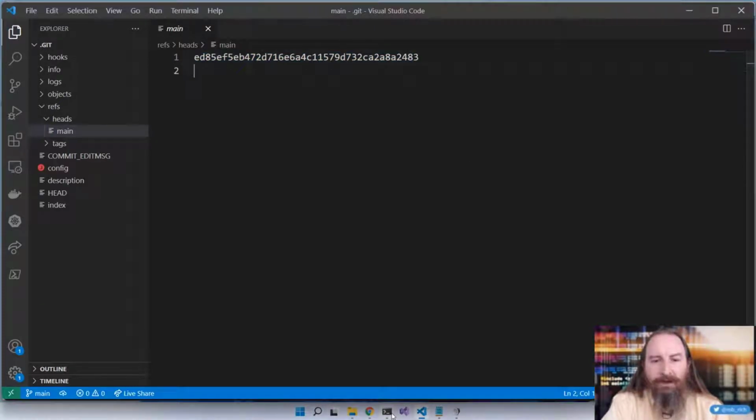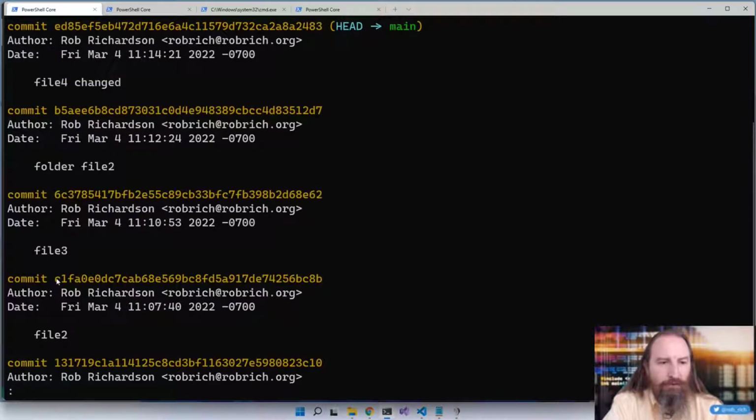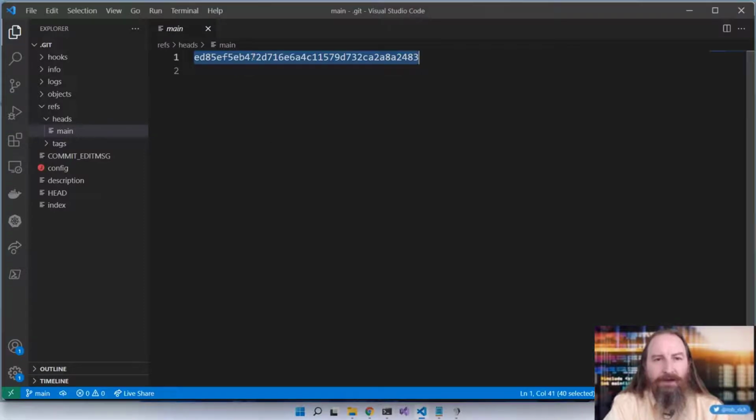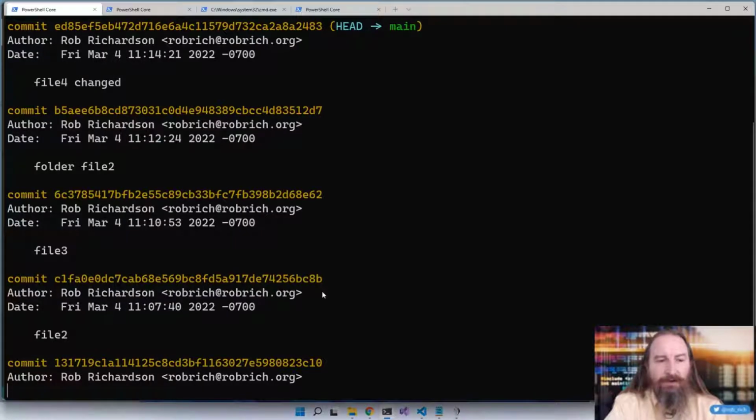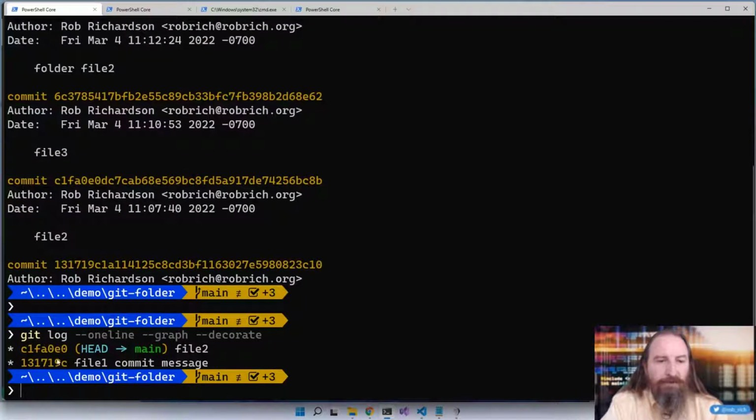Now, we had some other commits, so if I say git log, and maybe I want to move main to this commit, I could come into this file and just paste that commit into place. Now, if we do a git log --oneline, we can see that main is moved to a different place.